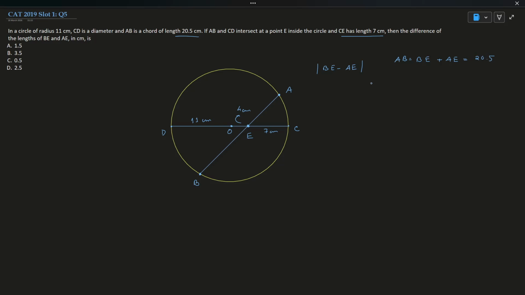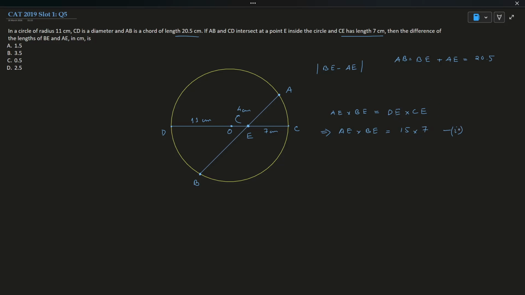Now, using the property of circles, AE into BE will be equal to DE into CE. What is AE? I don't know. BE? I don't know. What is DE? DE is 15. What is CE? CE is 7.